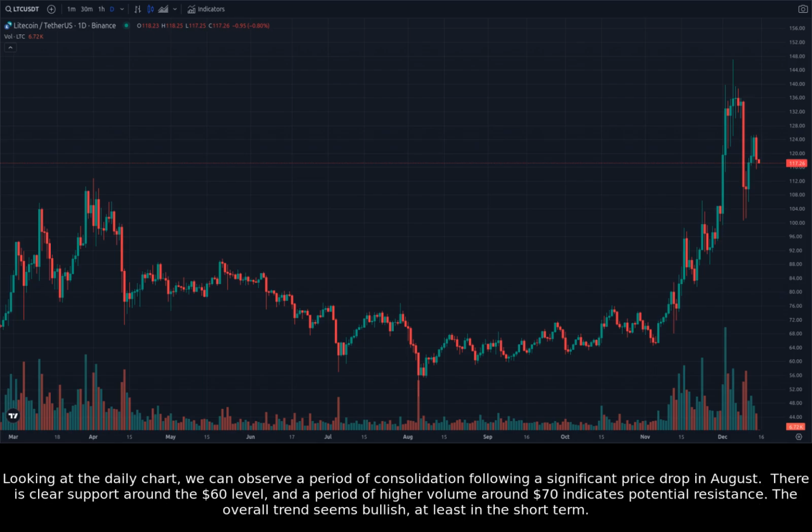Looking at the daily chart, we can observe a period of consolidation following a significant price drop in August. There is clear support around the $60 level, and a period of higher volume around $70 indicates potential resistance. The overall trend seems bullish, at least in the short term.